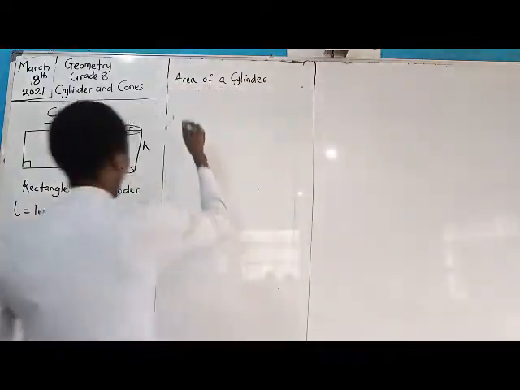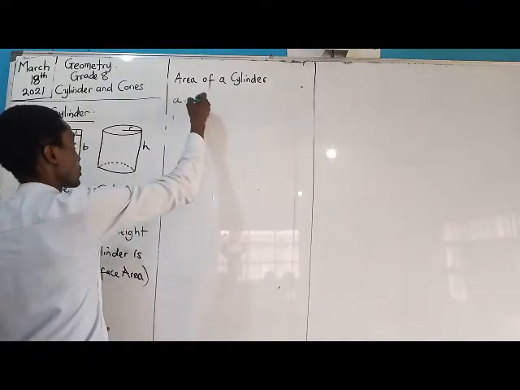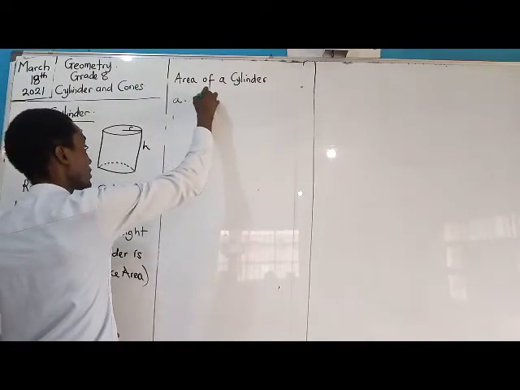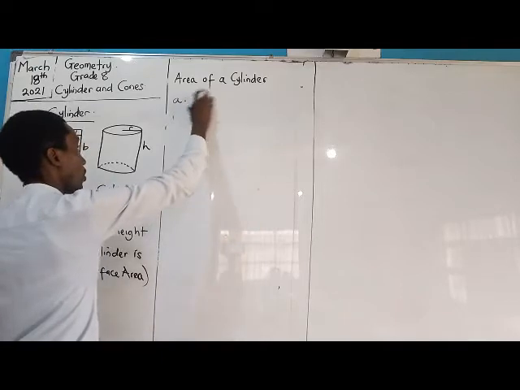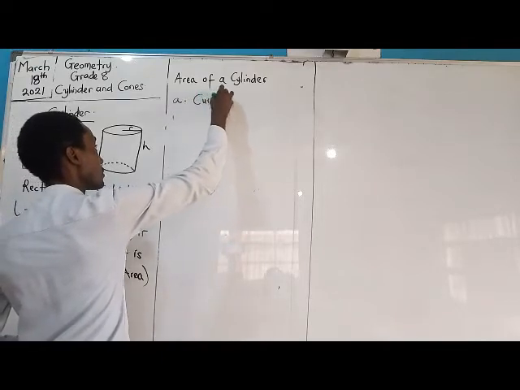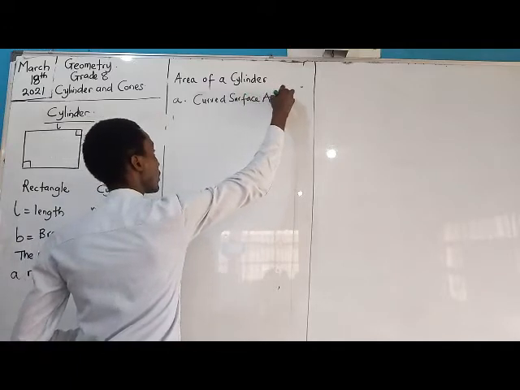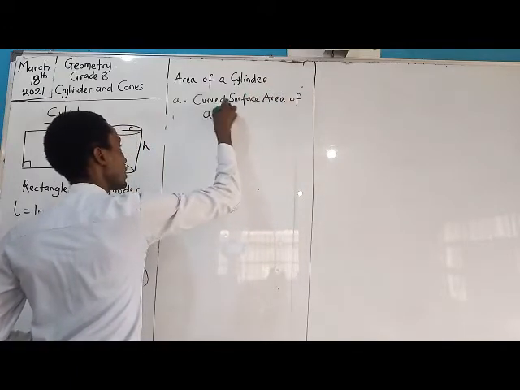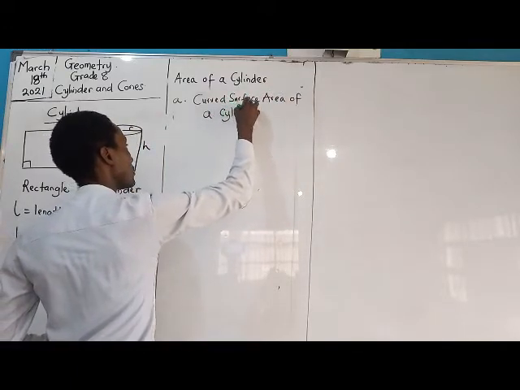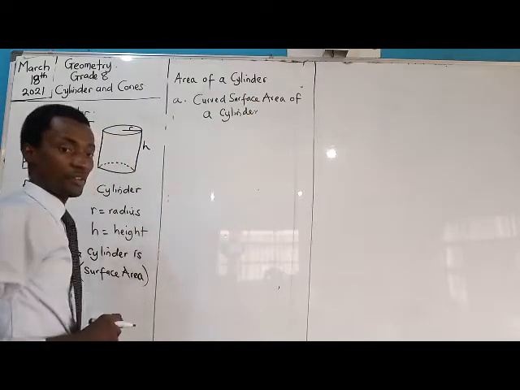So let's take the one after the other. Surface, or suppose we call it curved surface area of a cylinder. The curved surface area of a cylinder.